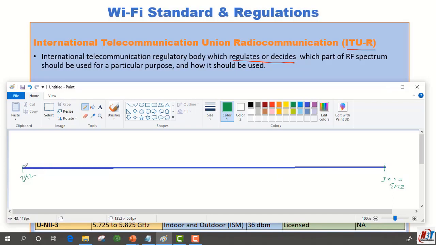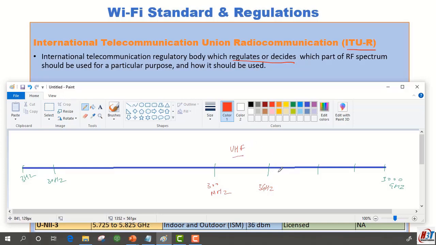The first RF band starts from 3 Hz and goes up to 30 Hz. There are several other frequency bands as well. We have another frequency band here which is known as UHF, which starts from 300 MHz and goes up to 3 GHz. UHF stands for ultra high frequency.